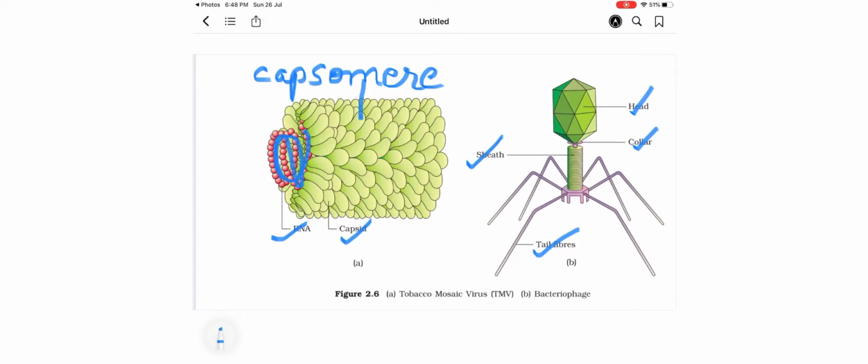So in this way you can see the diagrams, and particularly the B diagram is important to draw. It is easier, though both these diagrams and their labelings should be remembered. Only the bacteriophage diagram is compulsory to draw in your classwork. The A diagram is not compulsory, you only have to identify it. Okay.